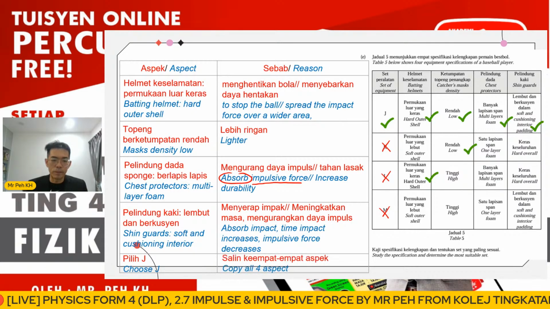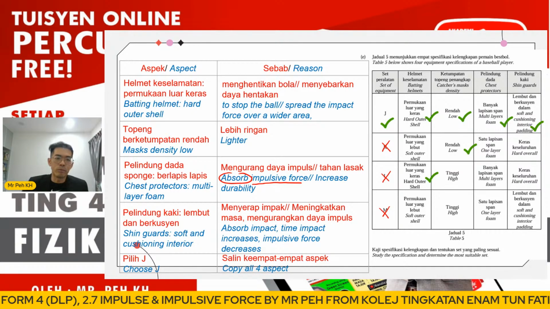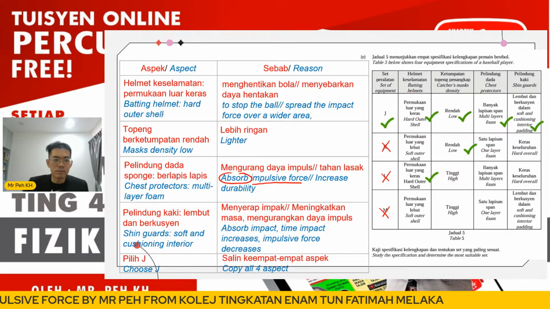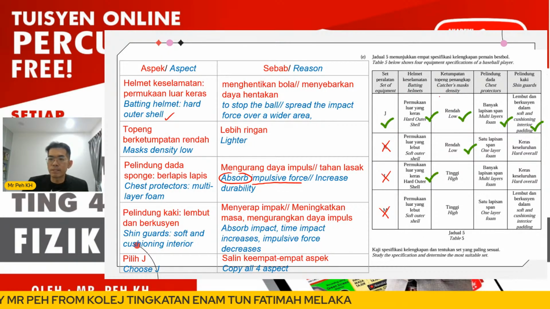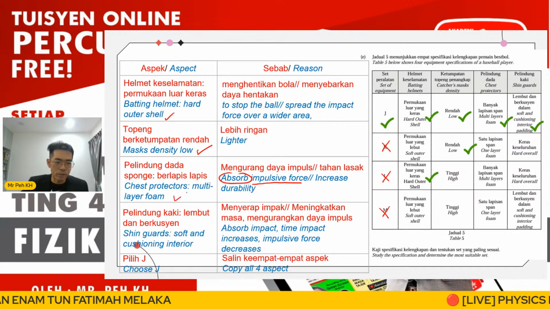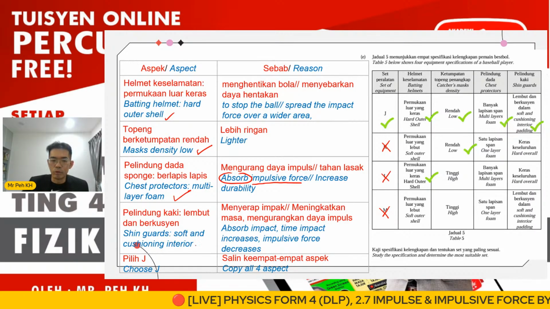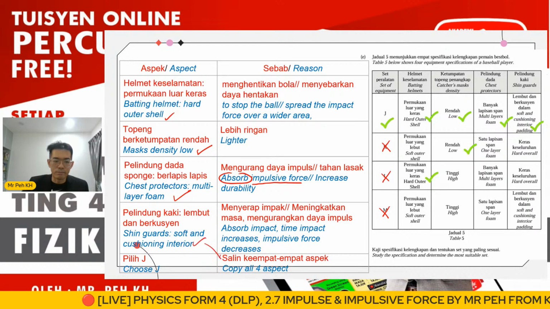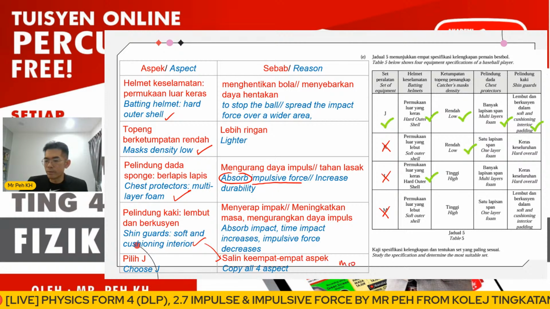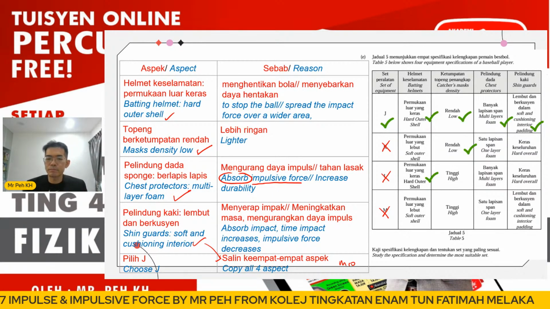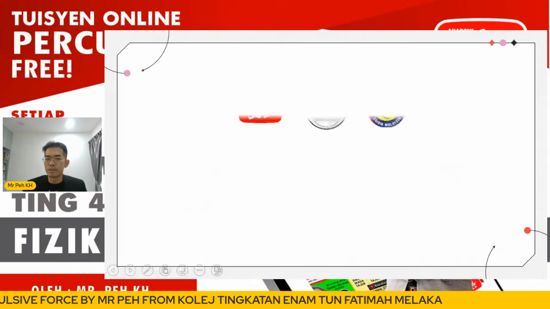And then you have to write down the 4 aspects: a harder outer shell for the padding helmet; the catcher's mask density must be low; multi-layer foam for the chest protector; soft and cushioning interior padding for the shin guard. You should get 10 marks here. So like this, you can get full marks already.